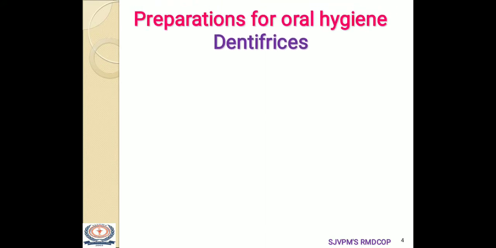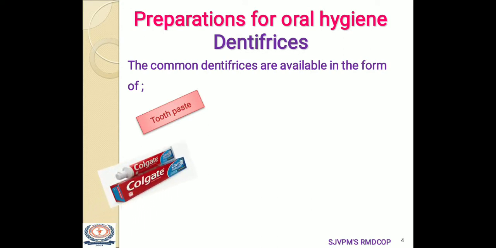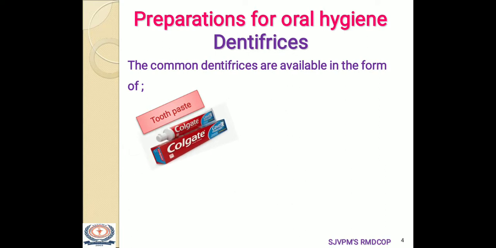Dentifrices, these products are further divided into 3 different forms. The common dentifrices are available in the form of, first, toothpaste. As we all know, there are so many marketed preparations of toothpaste, like Colgate. The second form of dentifrices is tooth powder. Various preparations like Vicco turmeric powder are there.